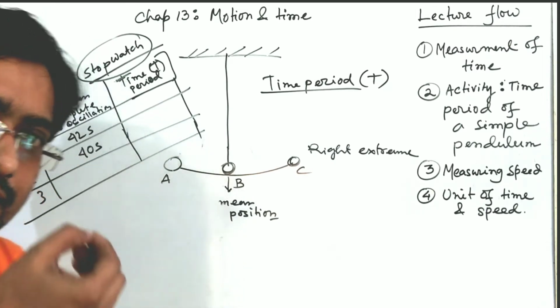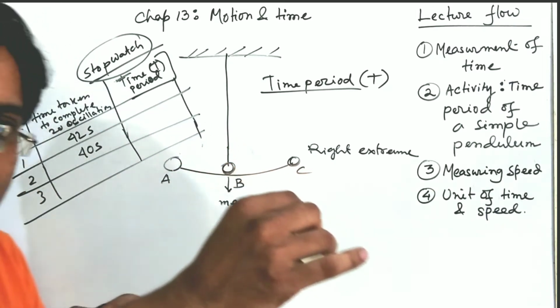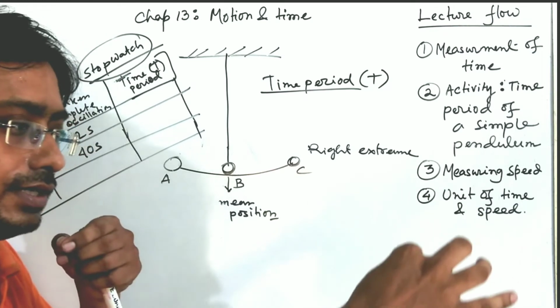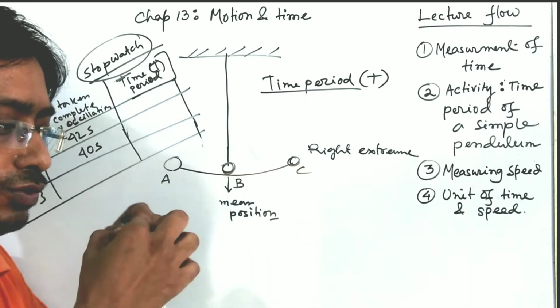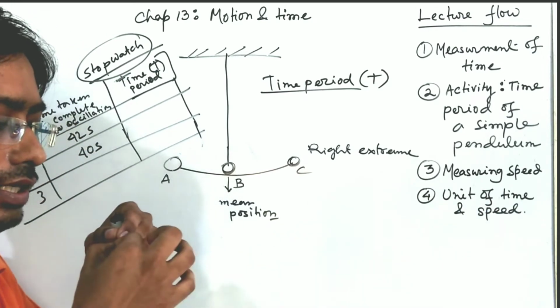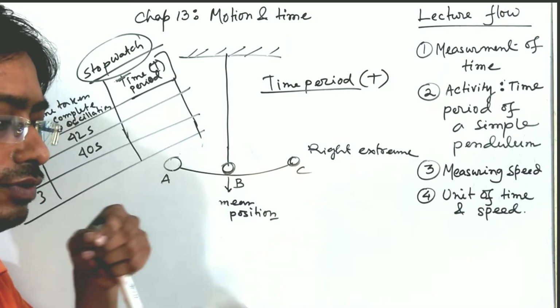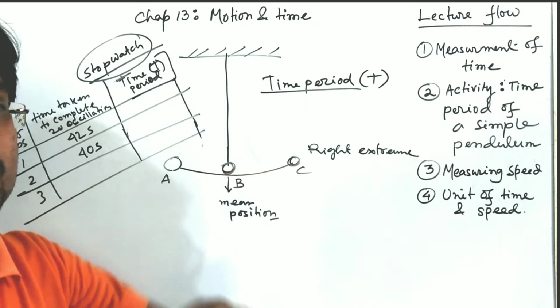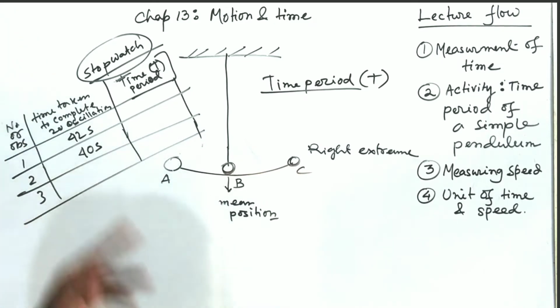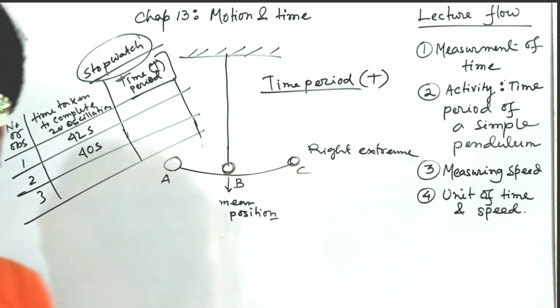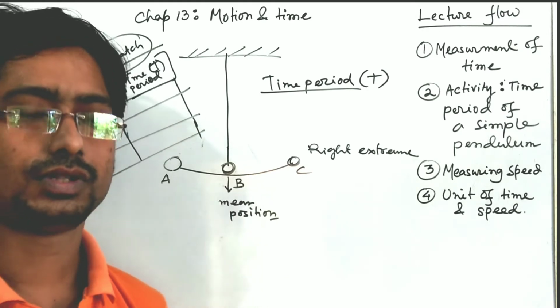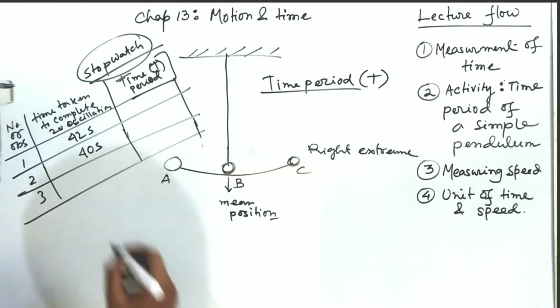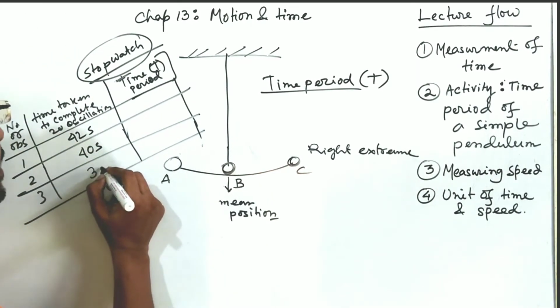That means again they executed the experiment, counting 1, 2, 3, 4, 5. After 20 oscillations, we again counted 40 seconds. Now the third group will execute the experiment, and suppose it is 38 seconds.